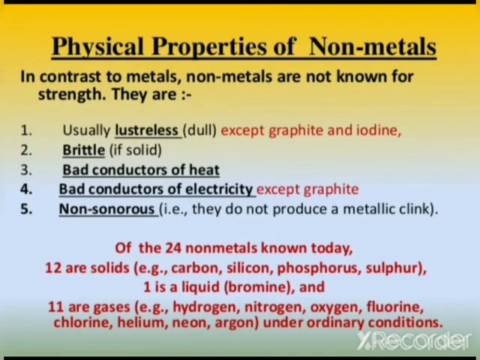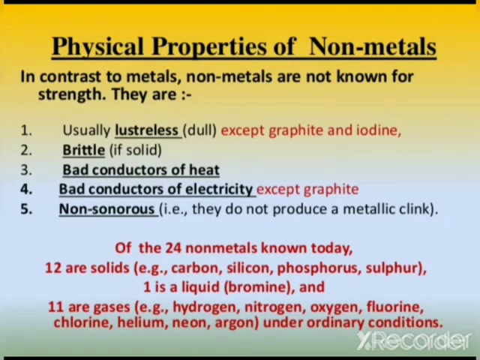So after the physical properties of metal, we will discuss about the physical properties of non-metals. In contrast to metal, non-metals are not known for strength. They are usually lustreless, means dull, except graphite and iodine, brittle if solid, bad conductor of heat, bad conductor of electricity except graphite. Graphite is a form of carbon. Non-sonorous means they do not produce a metallic clink.